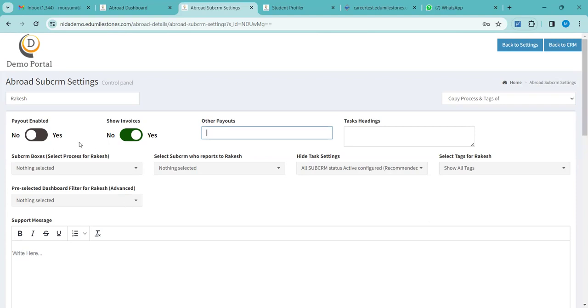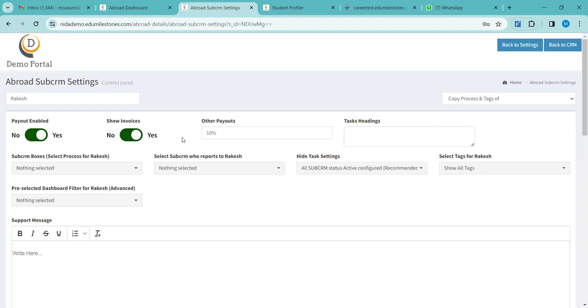Now, whatever payouts you and your sub-CRM are deciding on, if you want that amount or percentage to be displayed in your sub-CRM's dashboard, you can specify it here. For that, you have to enable the payout. I have enabled it. If you are enabling it, then you have to specify some amount here. For example, 10%.